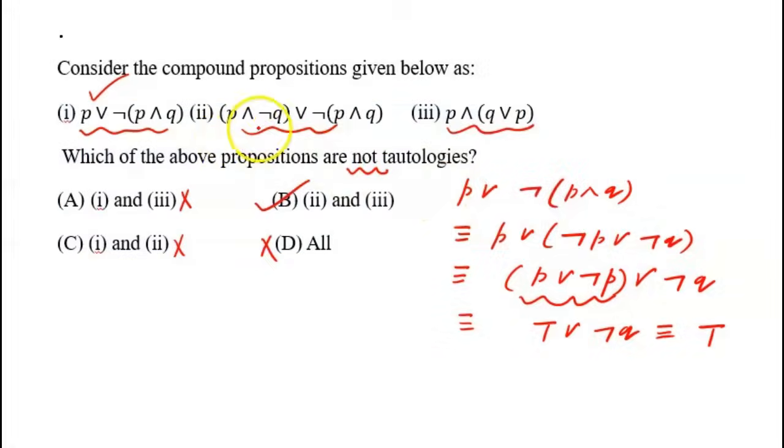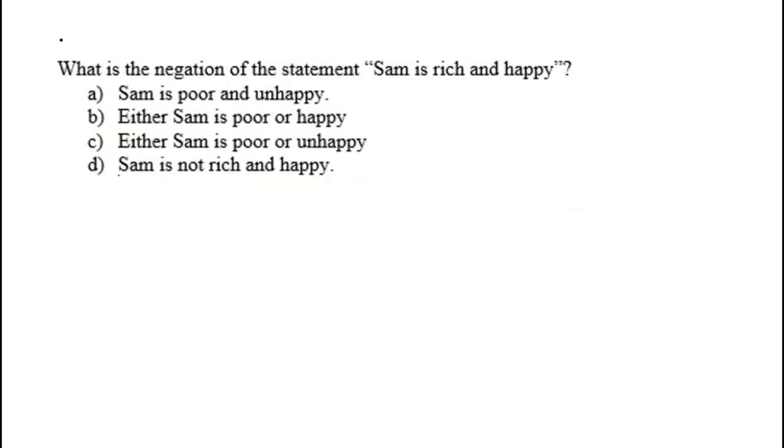I am not actually going to write the detail that whether these are tautologies or not, but to understand this, I would certainly request you that verify that whether these two are not tautologies, right? So clearly the first option is a tautology, so the correct option will be B. I hope you got this point. The idea that I have used, that even though I have not shown about the statement 2 and statement 3, since I already know that the first option is a tautology, using the options I can verify. Now the next question, what is the negation of the statement Sam is rich and happy?